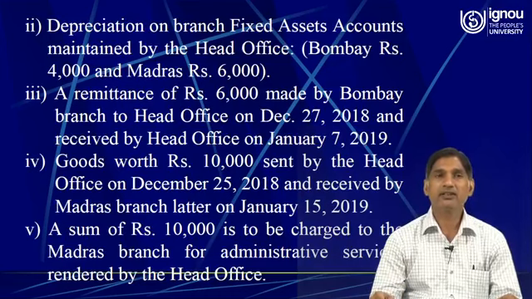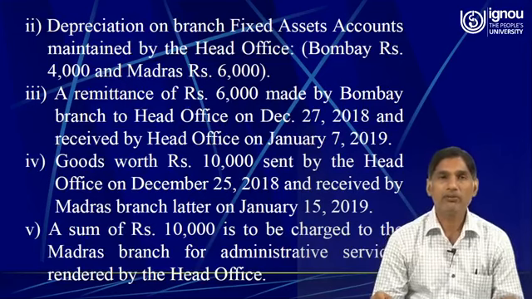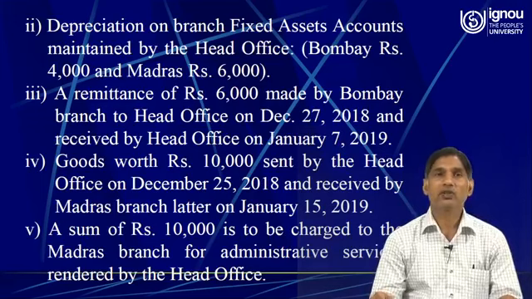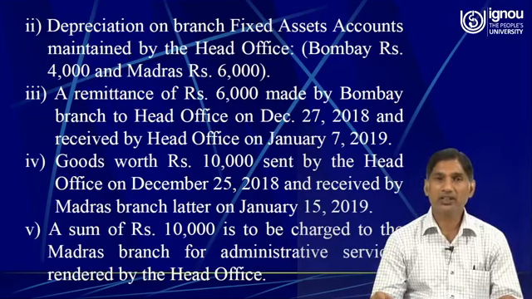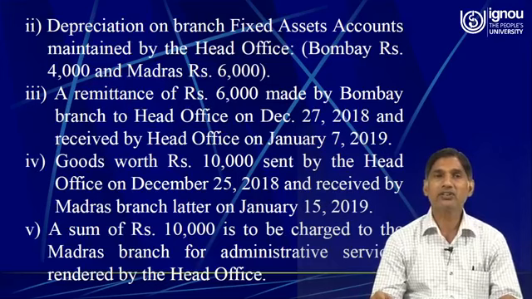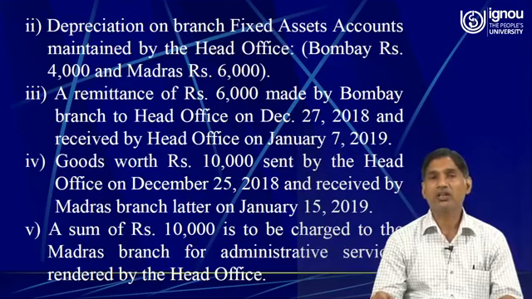Then the third one is a remittance of rupees 6,000 made by the Bombay branch to head office on December 27, 2018. So Bombay branch had remitted the amount of rupees 6,000 to head office on 27th December 2018, and it was received by the head office on January 7, 2019.